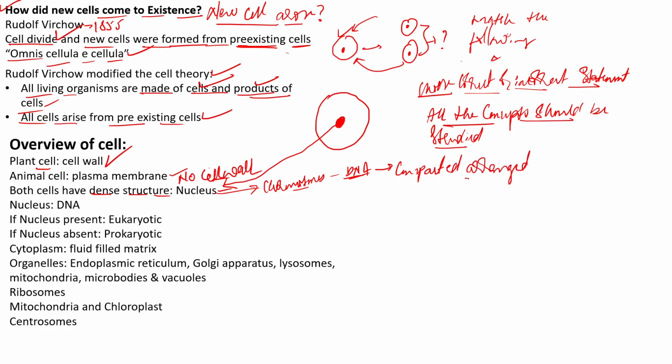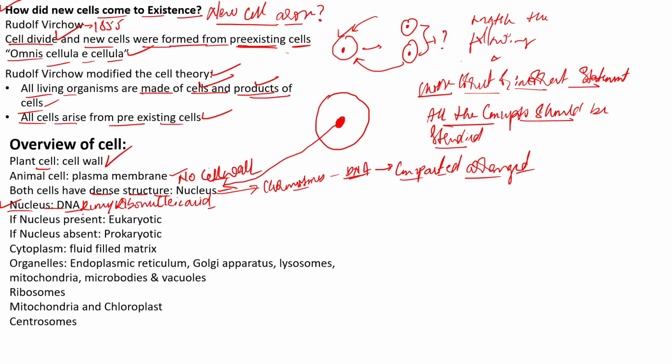We will study the structure of the chromosome in more detail in the last part of this chapter. The nucleus mainly contains the genetic material, that is the DNA, deoxyribonucleic acid. We will study the DNA in more detail in the biomolecules chapter, so let us not discuss those points over here.